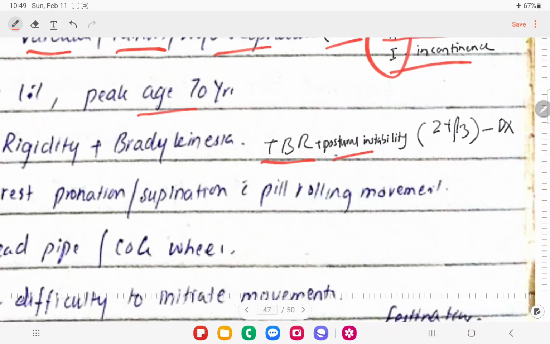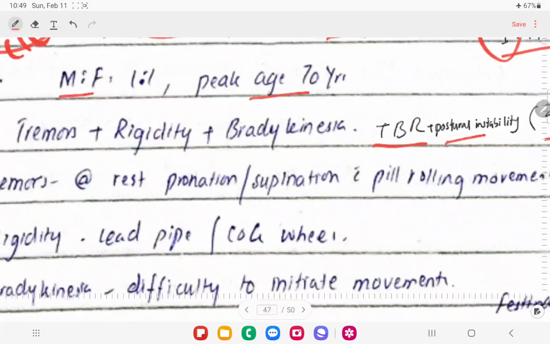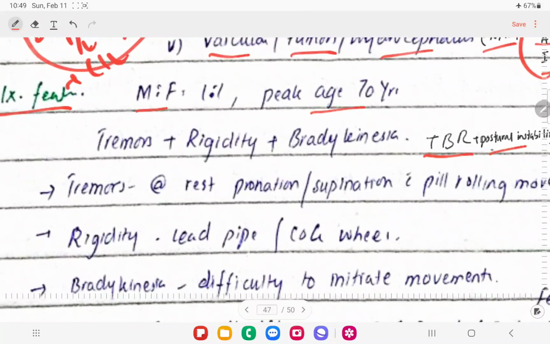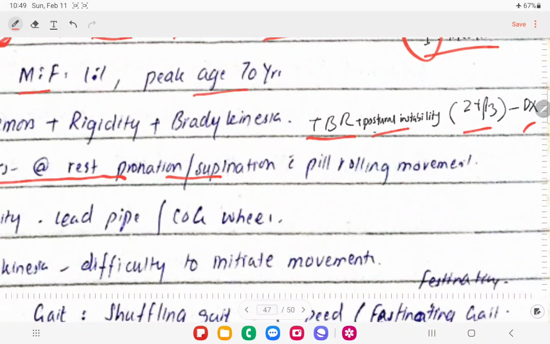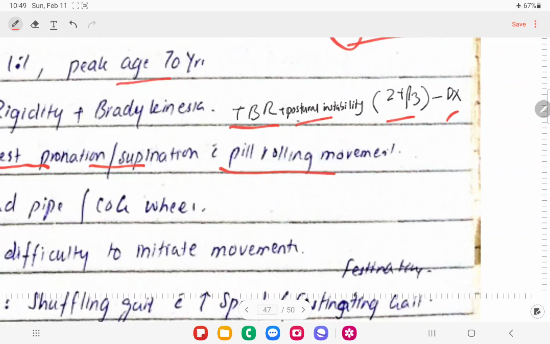If two of these features are positive, we can make the diagnosis. So tremors at rest, and at pronation and supination, and these will be pill-rolling tremors, right? These are more obvious in the thumb and index finger, just like pill rolling.